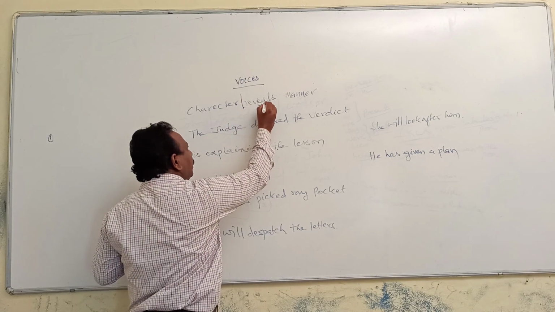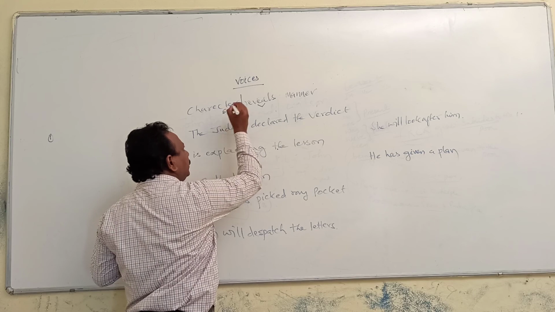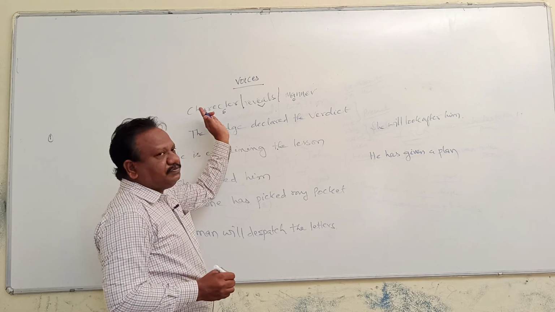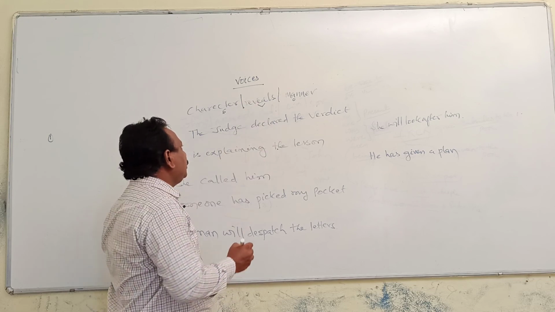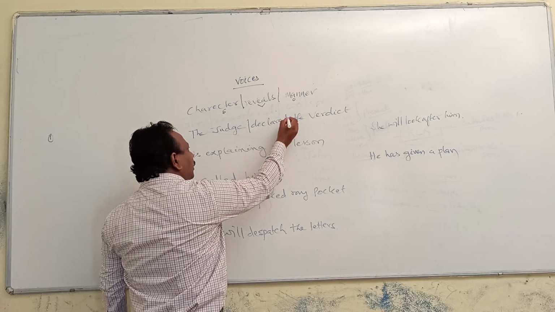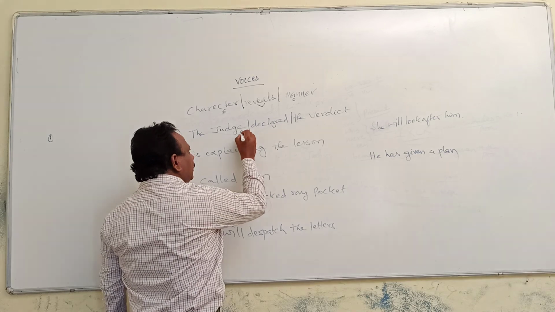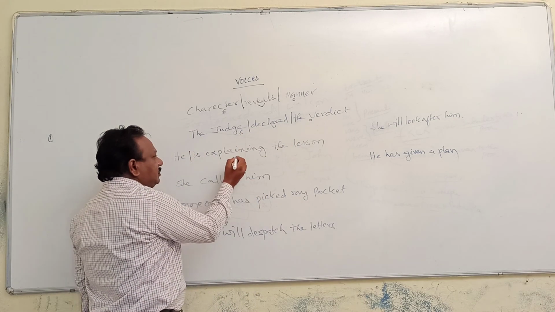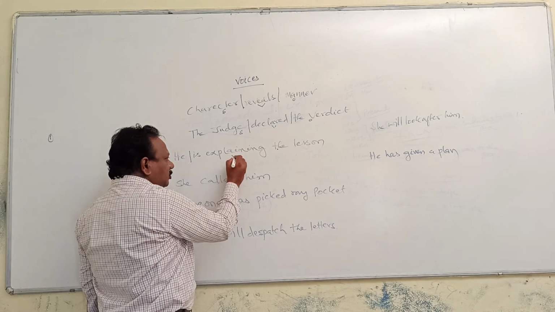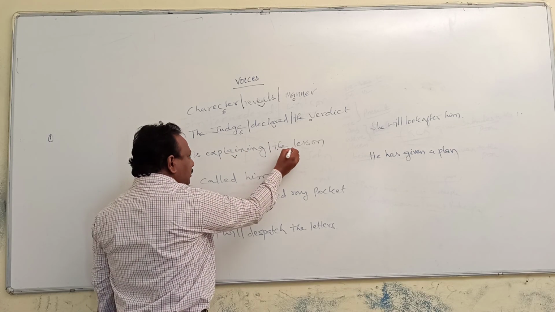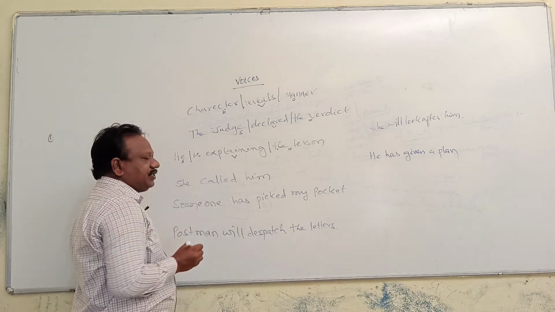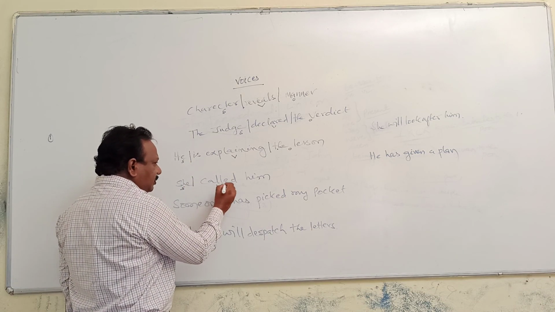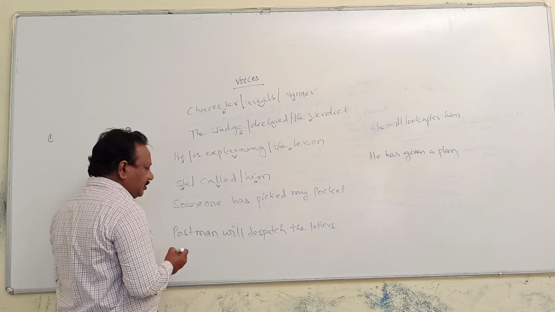Here reveals is a verb, character is a subject, manner is an object. Verb precedes subject, verb follows an object. Here declared is a verb. And here is explaining is a verb, the lesson is an object, he is the subject. And here she is the subject, called is a verb, him is an object.